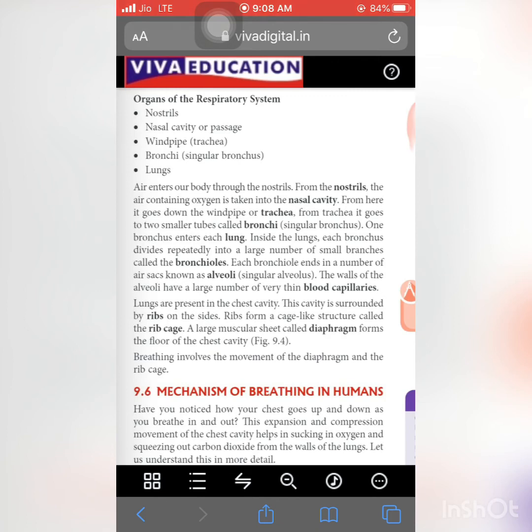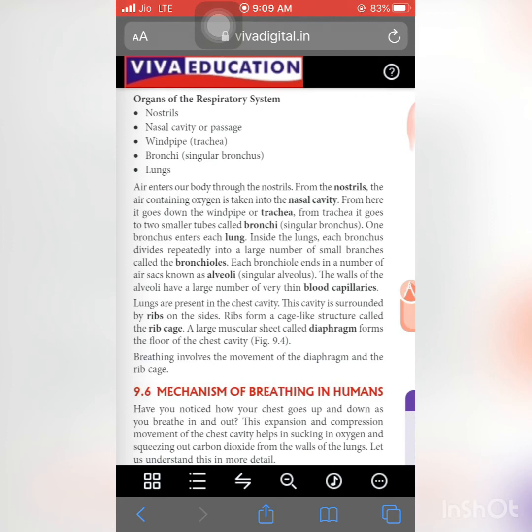Okay, so the exchange of gases takes place inside the alveoli. The walls of the alveoli have a large number of very thin blood capillaries. Lungs are present in the chest cavity, and that is covered by ribs. Okay, so the ribs form a cage-like structure, that is known as the rib cage.